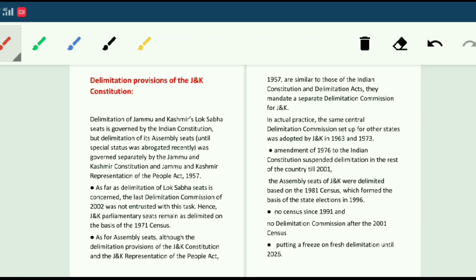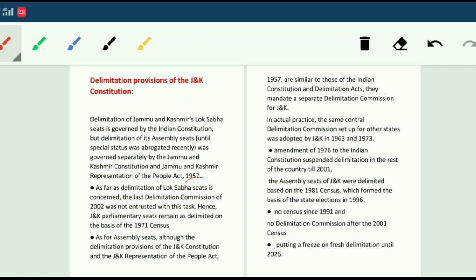So this does not remain any more. It was governed separately by the Jammu and Kashmir constitution. Before this abrogation, delimitation was governed by the Jammu and Kashmir constitution and the Jammu and Kashmir Representation of the People Act 1957. This Act gives the power of establishing a delimitation commission and was governed by the Jammu and Kashmir constitution.